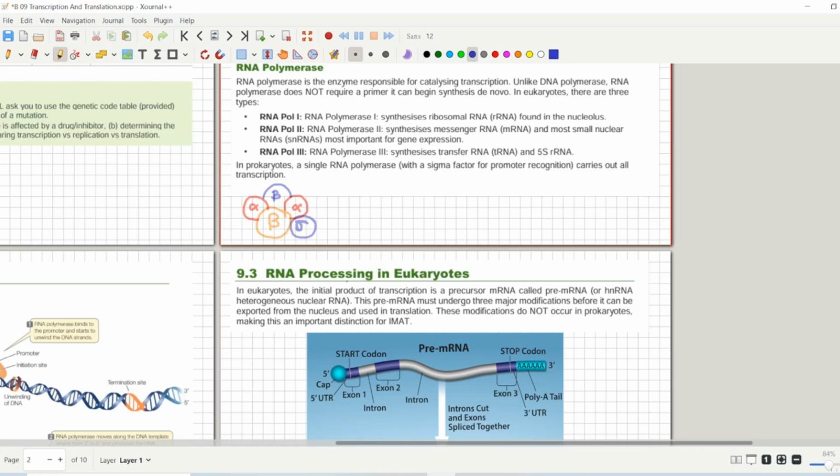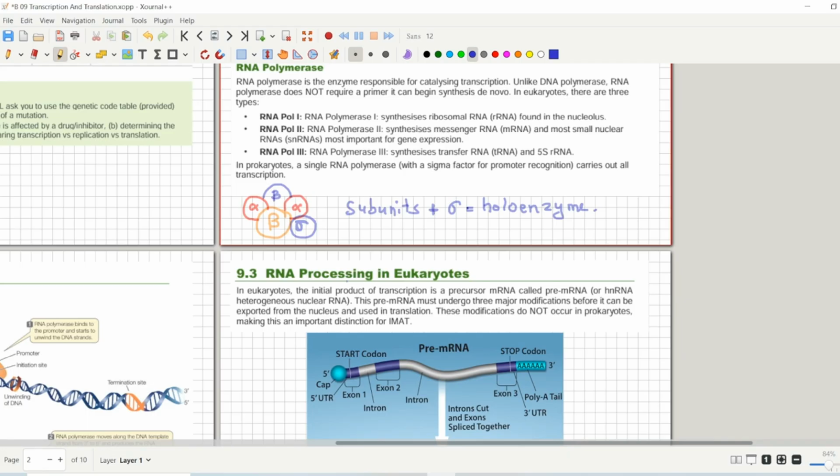You have studied holoenzyme and apoenzyme, so you can say that the subunits plus the sigma factor gives a holoenzyme. What if we remove the sigma factor? Obviously you will have an apoenzyme. That is the thing you have to keep in mind.